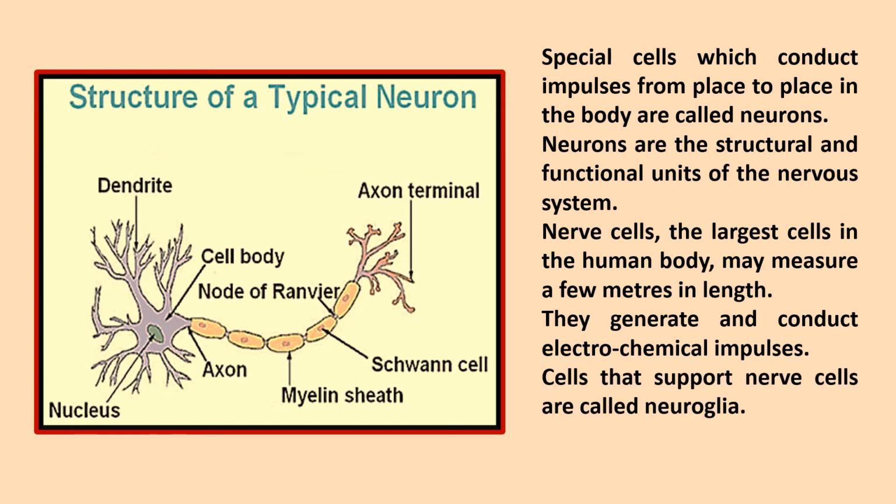Now, there are cells that support these nerve cells, and those cells are called neuroglia. Both the neuroglia and the nerve cells together form the nerves. So there is a difference between nerves and nerve cells. A nerve cell is also called a neuron.